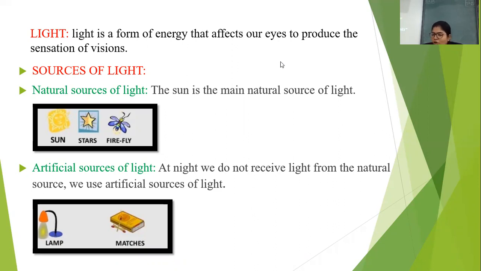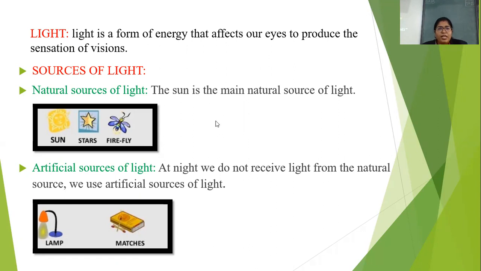Suppose if we take any object, like any object is visible to us when the light after striking the object gets reflected and it reaches our eyes, right? So light is not visible actually. We cannot see light by itself, but it makes the object visible to us. So therefore, we say that light energy actually plays a very vital role in our life, because without light, nothing is there nowadays, right? So next, what are the sources of light?